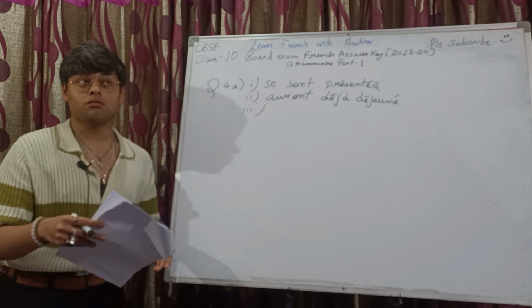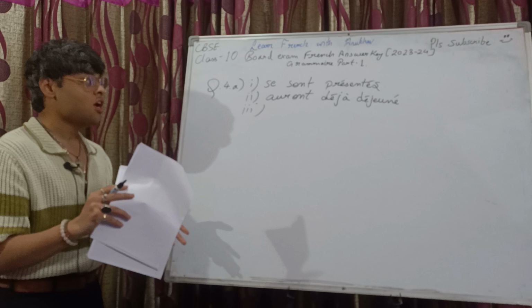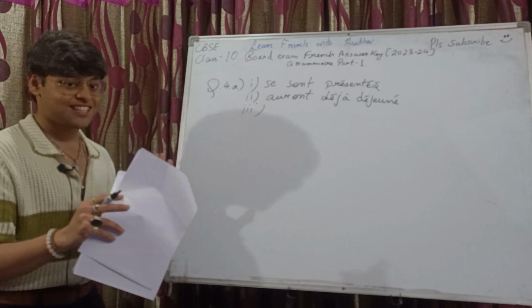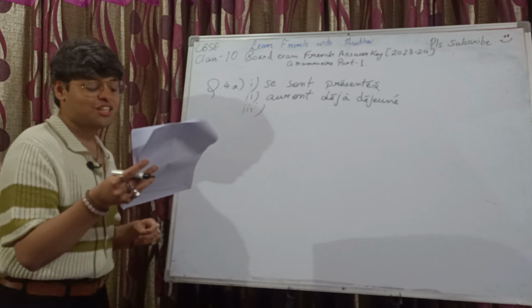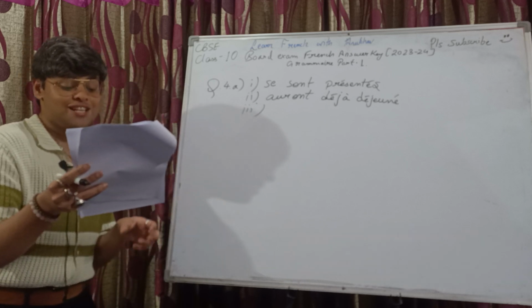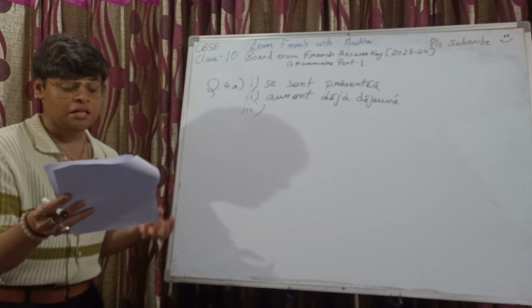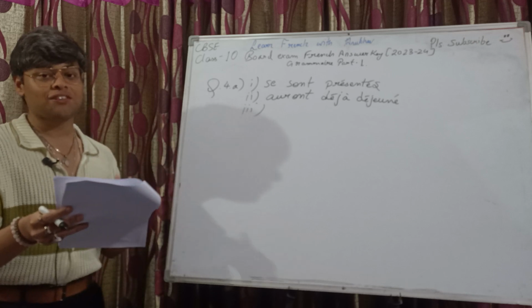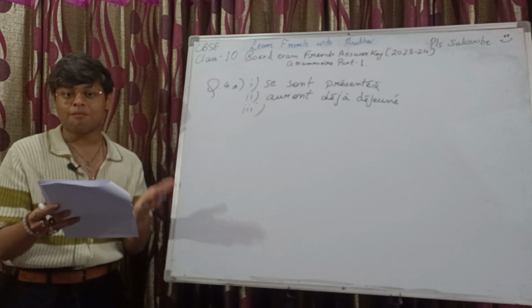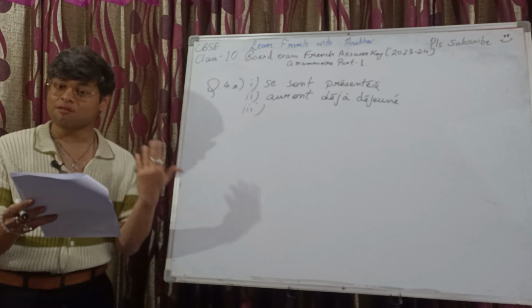But if I was to, certainly I'm not going for CBSE checking, but if I was to go for checking, I would have deducted half mark in this case. Ne se fâchez pas, je te prie. Now, je te prie, exclamation mark indicating we need to use imperative here. So, ne pas. Okay, affirmative imperative is the only case where pronouns come after the verb, right? Otherwise, the pronouns will always come before the verb.